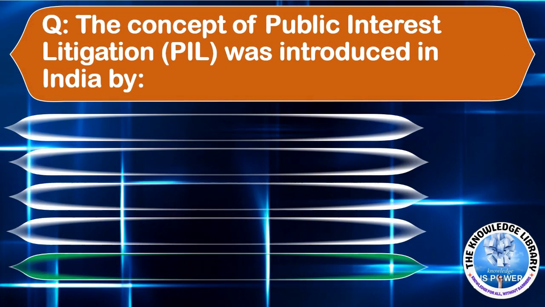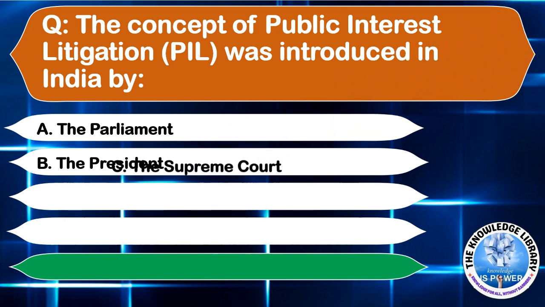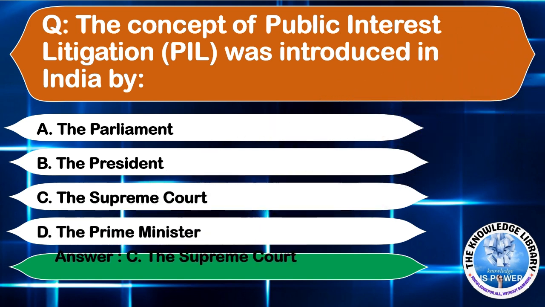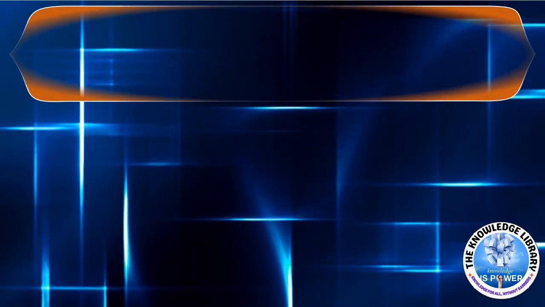Public Interest Litigation (PIL) was introduced in India by option A, the Parliament, option B, the President, option C, the Supreme Court, or option D, the Prime Minister. The correct answer is option C, the Supreme Court. Moving to the next question.